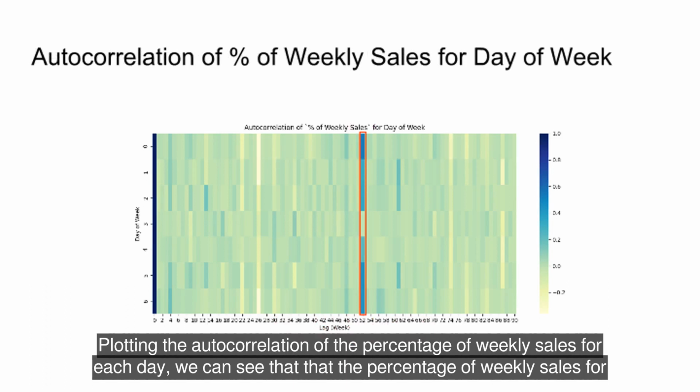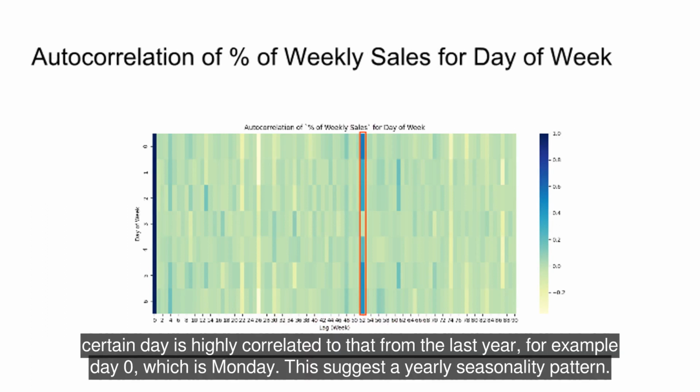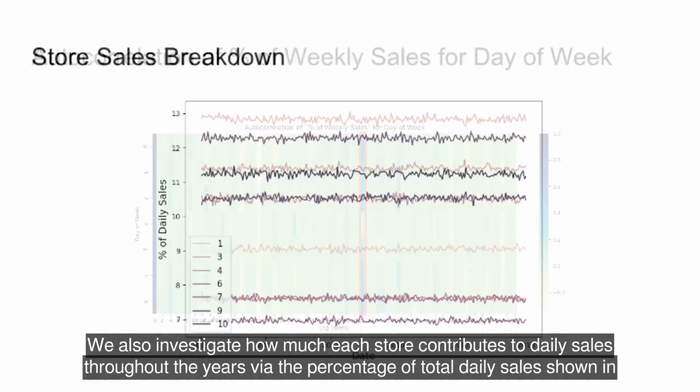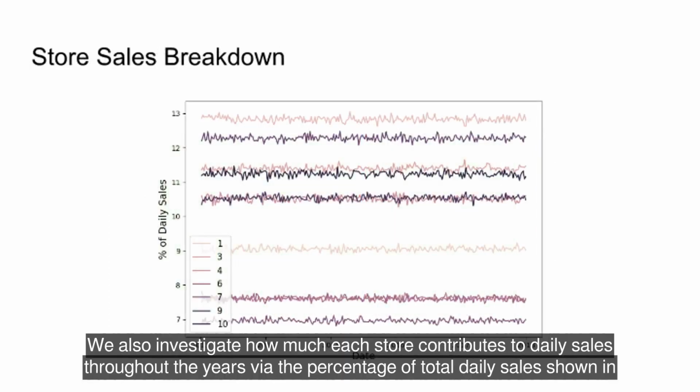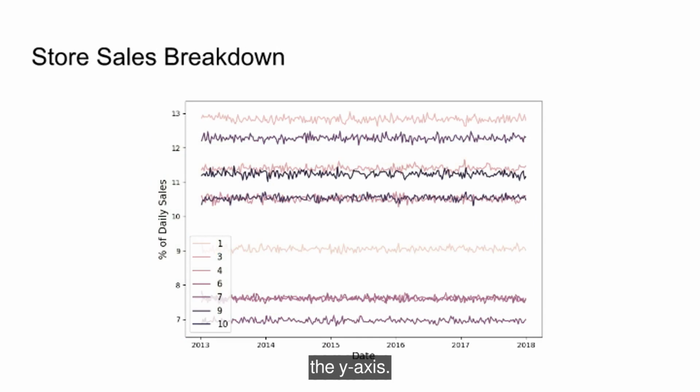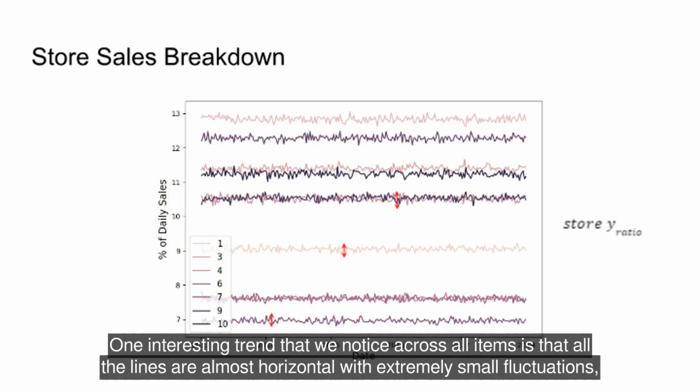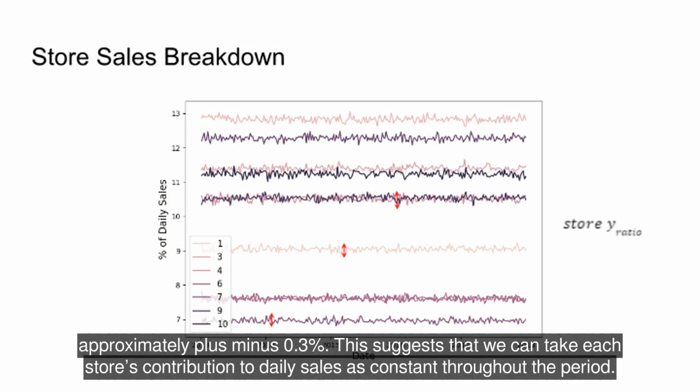Plotting the autocorrelation of the percentage of weekly sales for each day, we can see that the percentage of weekly sales for a certain day is highly correlated to that from the last year, for example day 0, which is Monday. This suggests a yearly seasonality pattern. We also investigate how much each store contributes to daily sales throughout the years via the percentage of total daily sales shown in the y-axis. One interesting trend that we notice across all items is that all the lines are almost horizontal with extremely small fluctuations, approximately plus minus 0.3%.